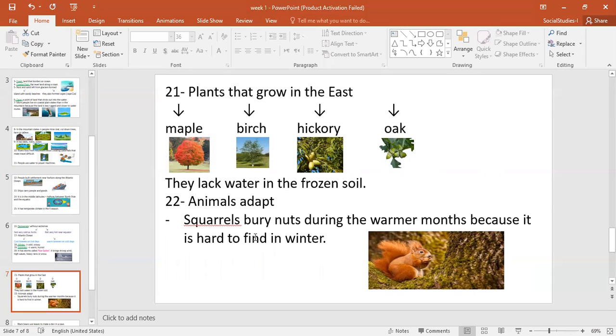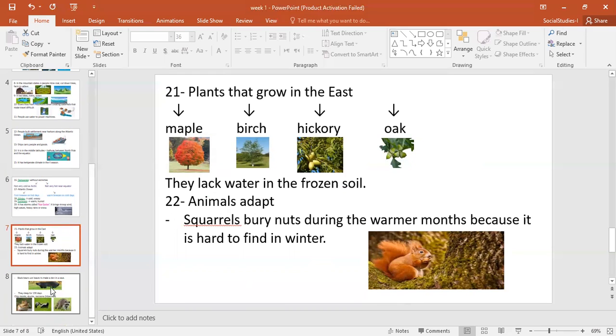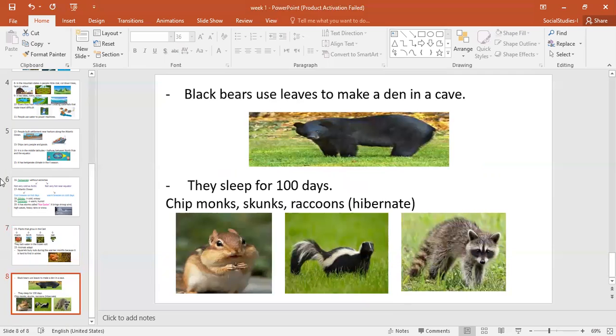For the animals, the first kind of animals we can find in the East is squirrels. Squirrels, guys, is a very famous animal, and it buries nuts during the hot months or in summer. Because it's very hard to find food in winter. Some kinds of animals try to adapt to the cold climate, so they bury their food during the summer months to save it for the cold months or the cold weather.